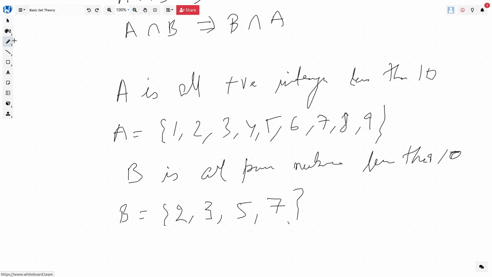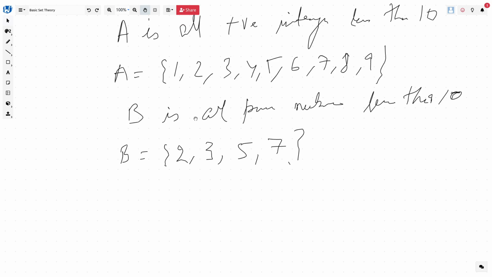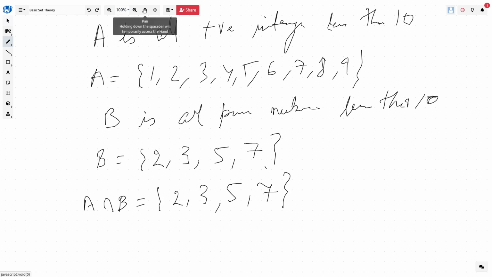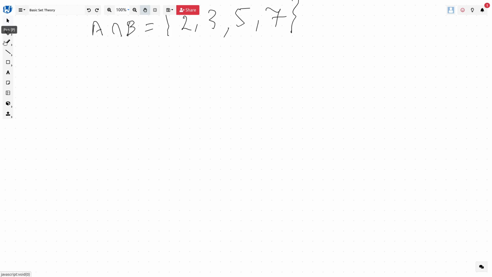So if you try to find again A intersection B, the easiest way would be to start from the smaller set, so B, right, and see whether the elements are there in A or not, and we'll try to find the common thing. So again, A intersection B is nothing but A and B, meaning these two things should happen simultaneously or have a common thing, right? So this could be 2, 3, 5 and 7, right? Now let's take few more complex examples of A and B, because I want to go through this part as much as we can.